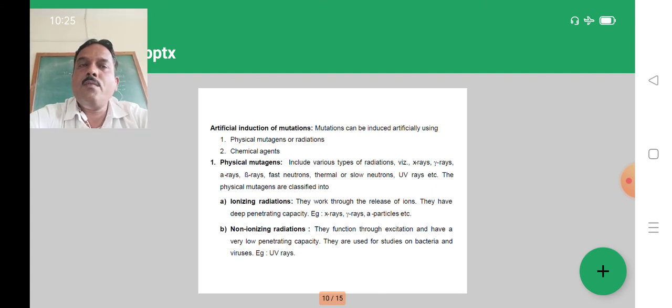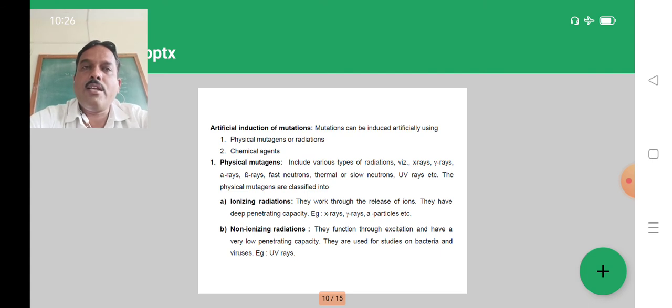In the case of physical mutagens we can normally go for radiations, and in the case of chemical mutagens we can use different chemicals. So which rays do we use for the creation of mutation? Creating a mutation means we can create variation, and we can improve any defective character of the original variety. X-ray, gamma rays, alpha rays, thermal neutrons, and ultraviolet rays are the physical mutagens we follow.